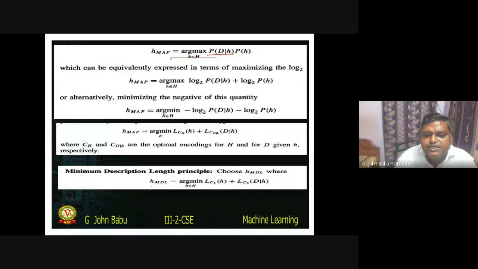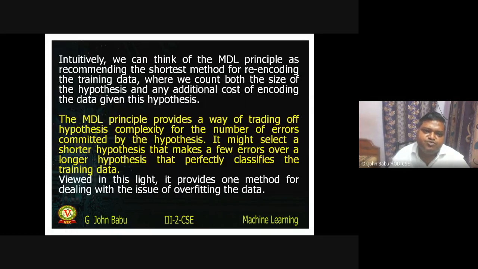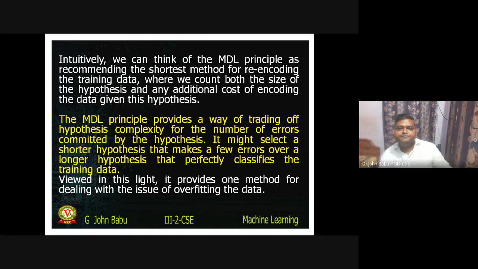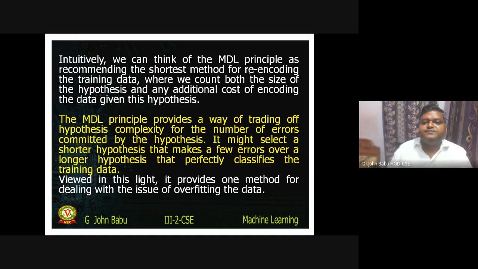So the minimum description length principle is, when you are choosing the hypothesis, calculate LC1 of H plus LC2 of D given H, and whichever hypothesis will give you the minimum encoding, choose that one. That means what we are saying is, MDL principle is recommending the shortest method for encoding the data. So it is a trade-off.